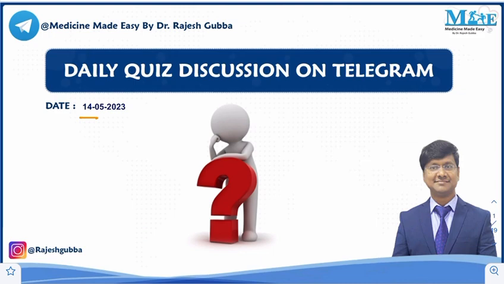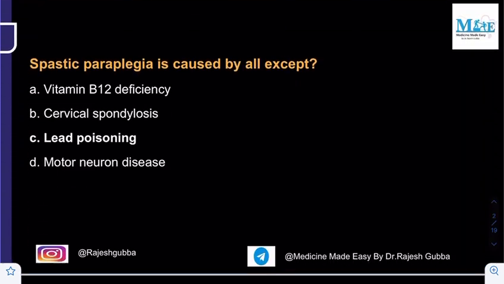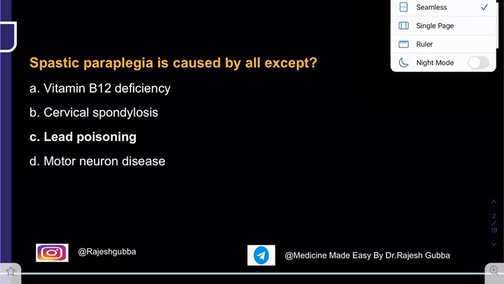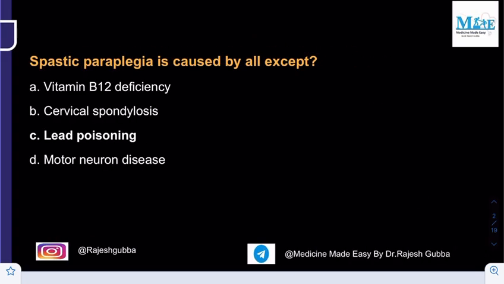So as a part of its discussion, the first question is: spastic paraplegia is caused by all of the following except. The options are vitamin B12 deficiency, cervical spondylosis, lead poisoning, motor neuron disease. So the correct answer here, the question asked is except, so it is lead poisoning, because in lead poisoning you do not get spastic paraplegia.